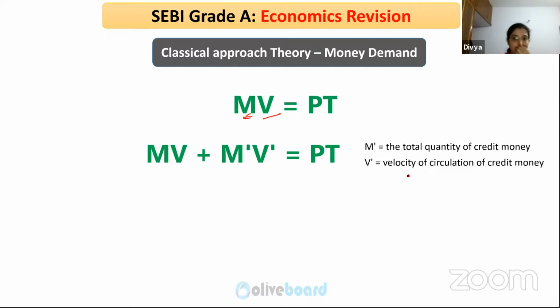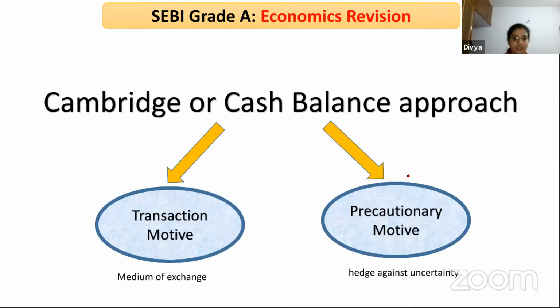Now what it says is people demand money only for transactionary purposes, right? Now cash balance approach tells you transaction motive, it is only a medium of exchange. Precautionary motive is a hedge against uncertainty.